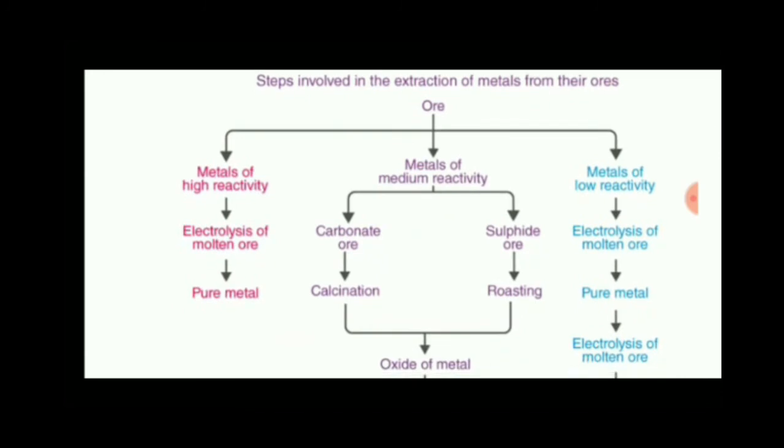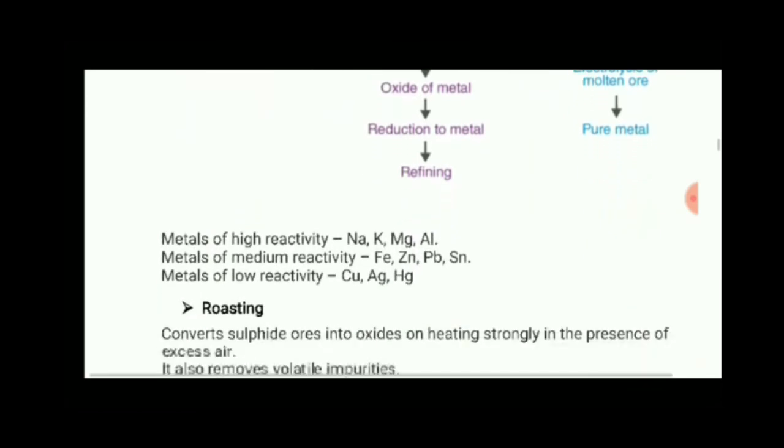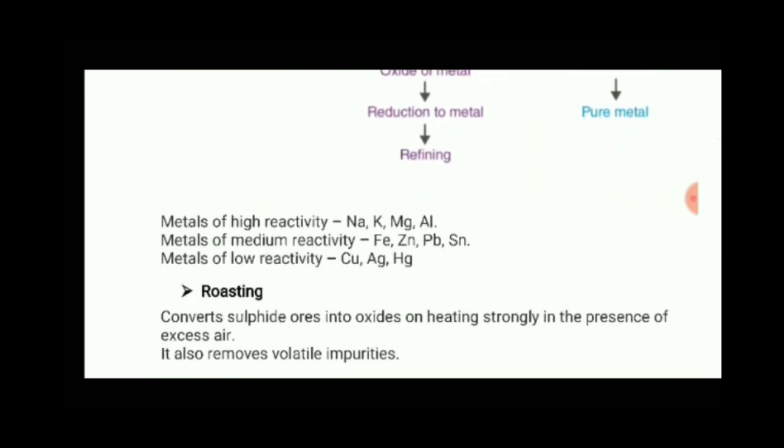Metals of high reactivity series, metals of medium reactivity series, and metals of low reactivity series. First, for metals of high reactivity series, we are going to study the entire process of extraction. For metals of high reactivity series, electrolysis of the molten ore gives the pure metal. Some examples of high, medium and low reactivity series metals are mentioned here, which you have to learn by heart.